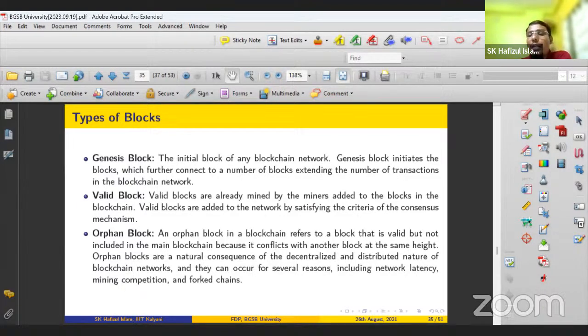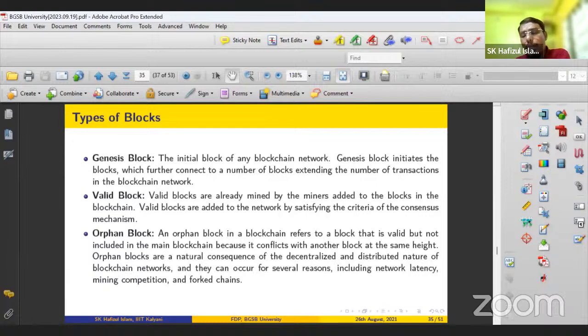So they want to validate the same block. Why am I taking the same block? Because this block contains the same n number of transactions, and these also contain the same transactions, right? But both blocks cannot be accepted as a valid one. So suppose the network accepts the block found by A as the valid one. So what about the block that is found valid by B? That is called the orphan block.